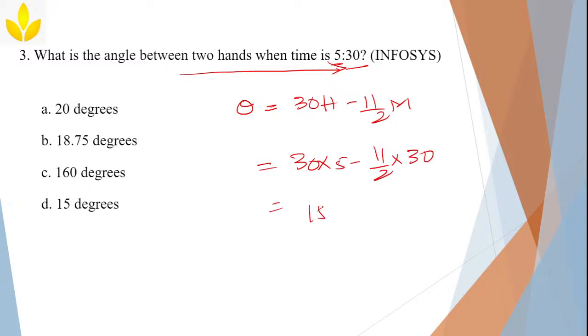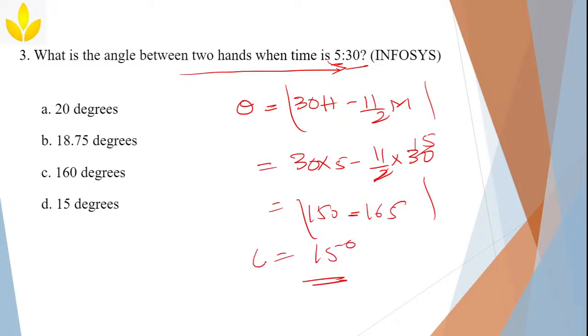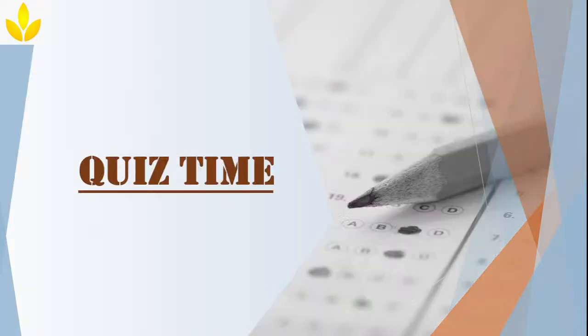Then 30 into 5 is 150. 11 by 2 into 30 is 11 into 15, which is 165. See, here it is modulus everywhere, which means the minus sign will not matter. Theta is 15 degrees. That is option D, 15 degrees. The minus sign will not matter. So the answer is 15 degrees.